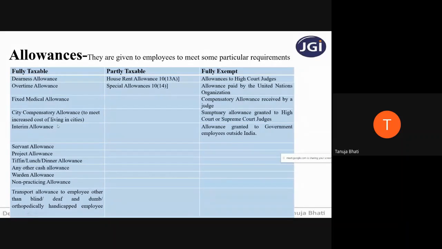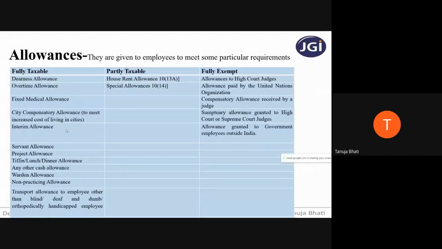Next is city compensatory allowance. Now, city compensatory allowance is given actually to the lower income group. It is given to the lower income group employee, and it is just to meet the cost of living in certain cities. Even like dearness allowance, this also is 100% taxable, 100% chargeable to tax.